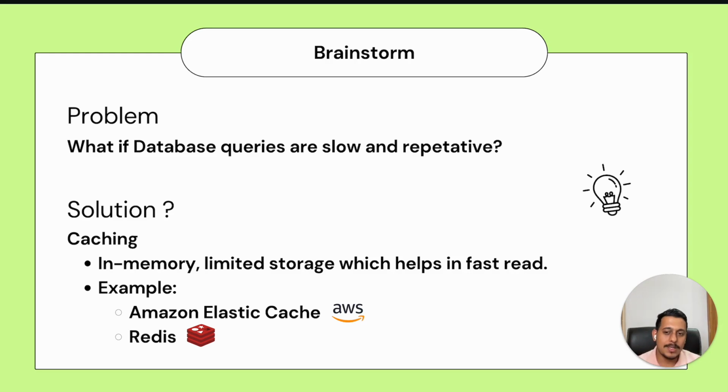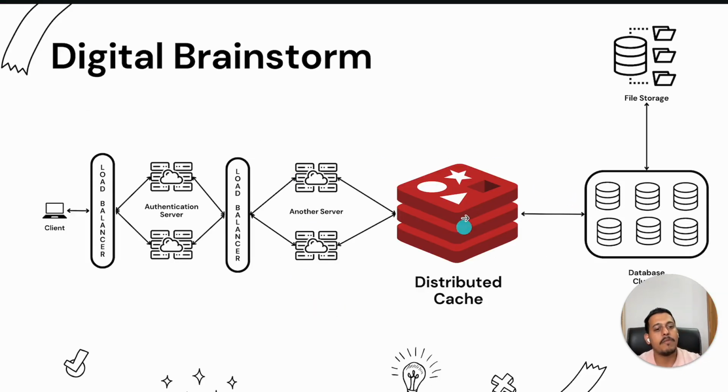The main point is that caching is in-memory. It has limited storage. If the system fails, it will get erased completely. And the advantage is that it is really fast to access. Some common examples are Amazon ElastiCache and Redis. Now, how do we use it? We generally use it just before the database.